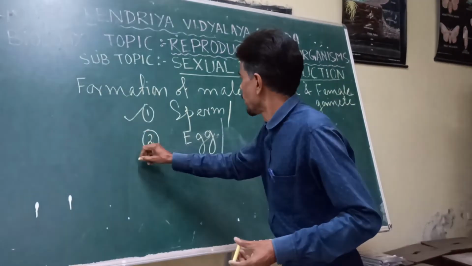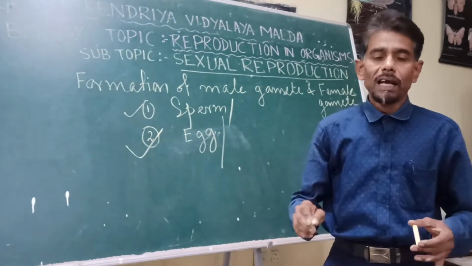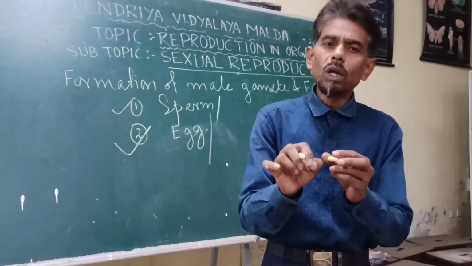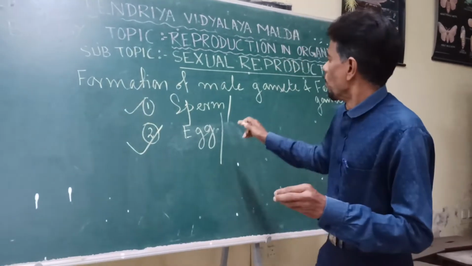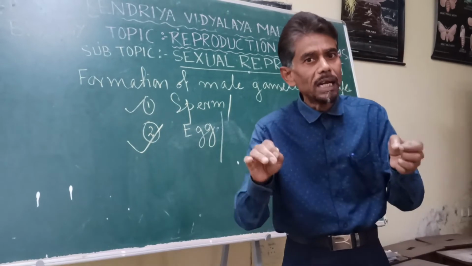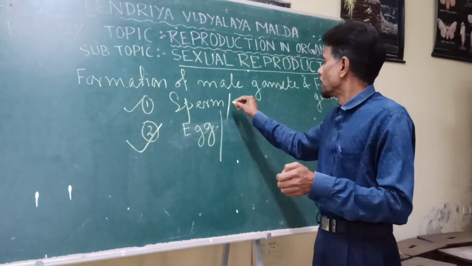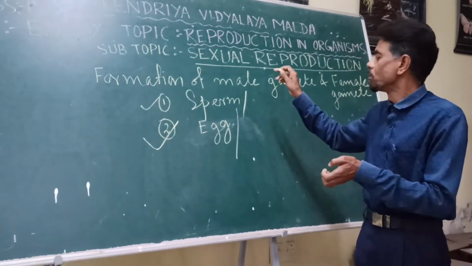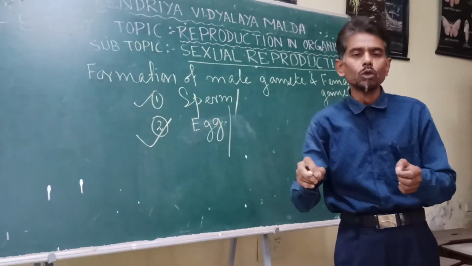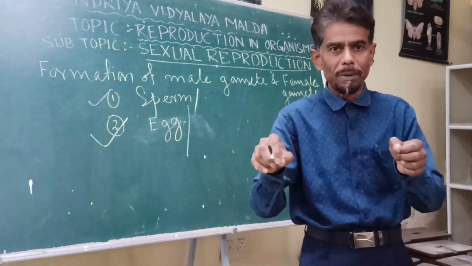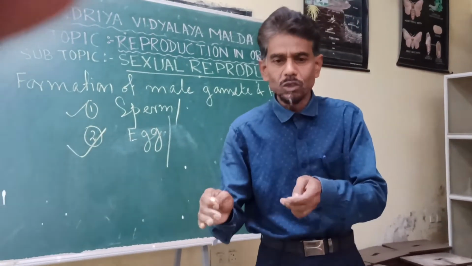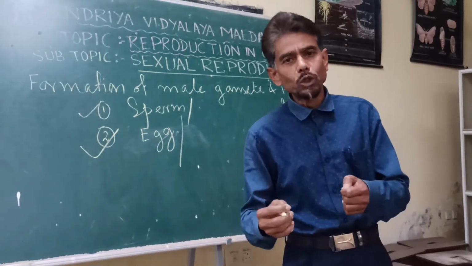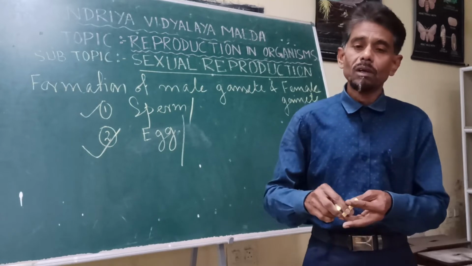These two gametes, male gamete and female gamete, can be produced from two different individuals. If they are produced from two different individual organisms, the sperm is produced from the male individual or the male parent, and the egg or ovum is produced from the female individual or the female parent. In certain cases, the male and female gamete may be produced from the same individual.